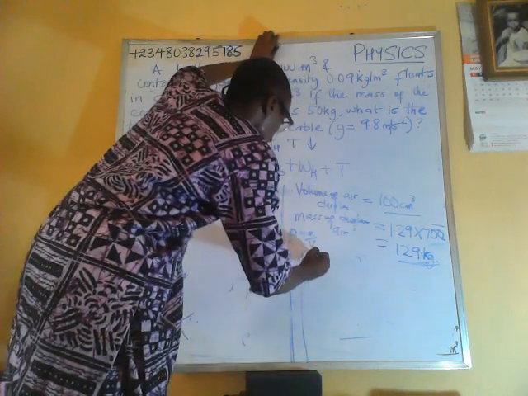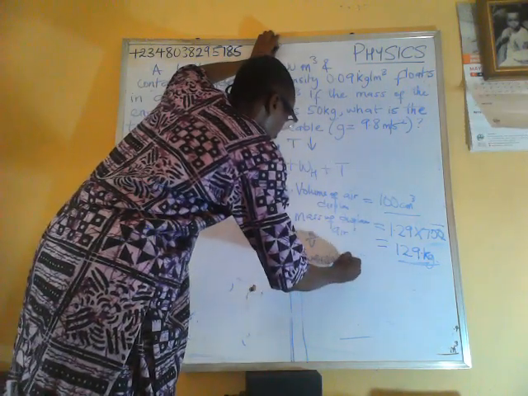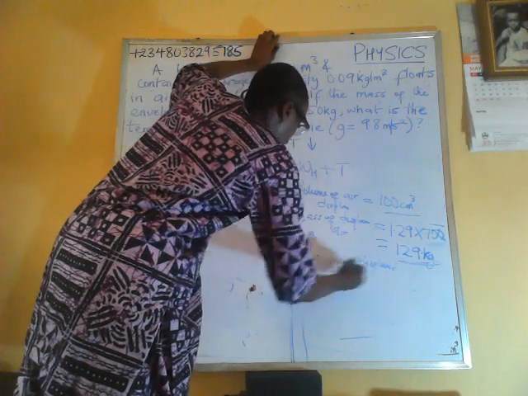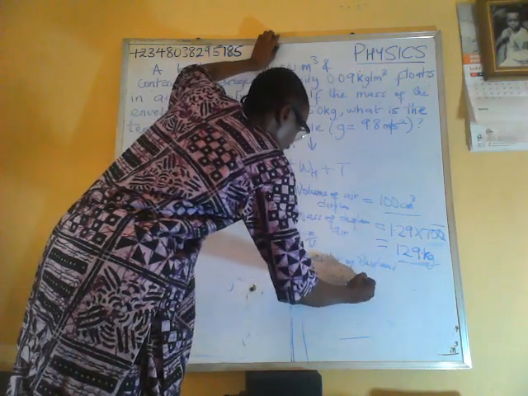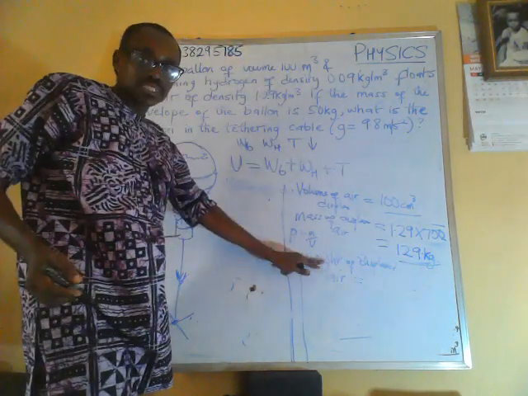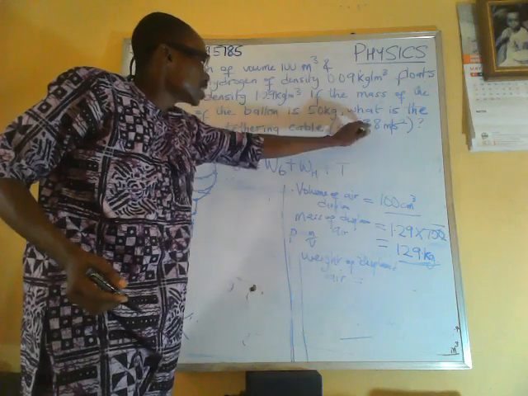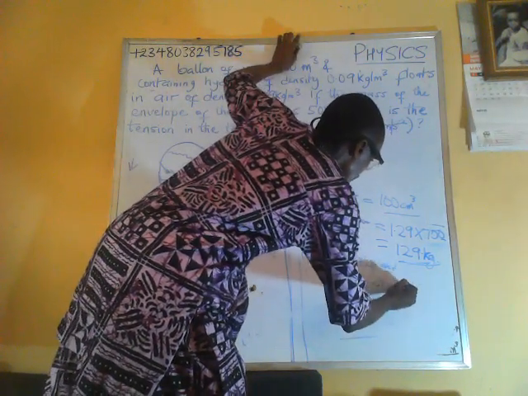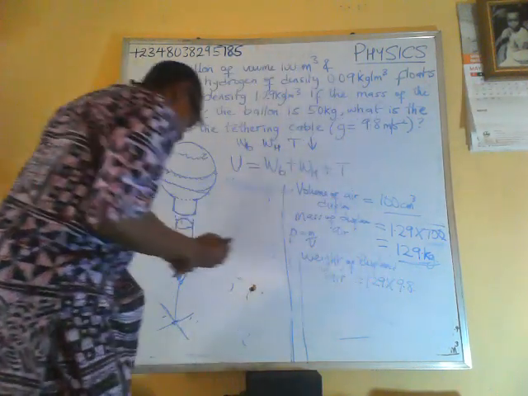So the weight of displaced air is equal to mass times g. g is 9.8, so that will be 129 times 9.8.